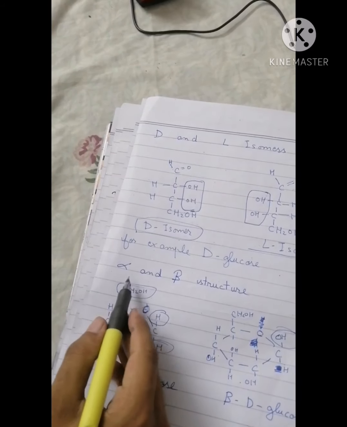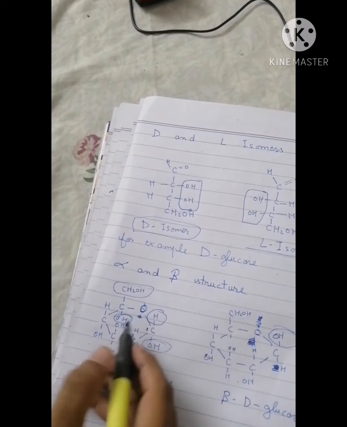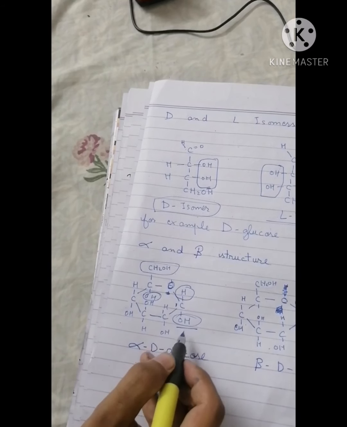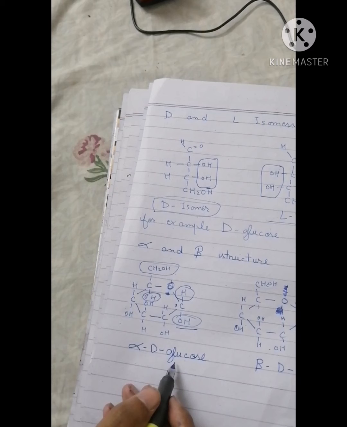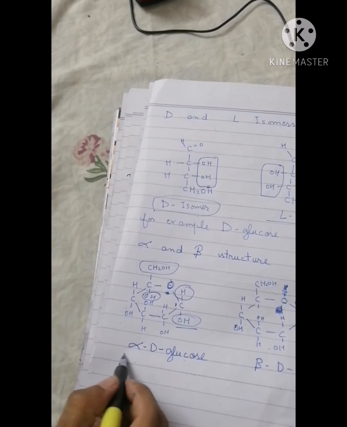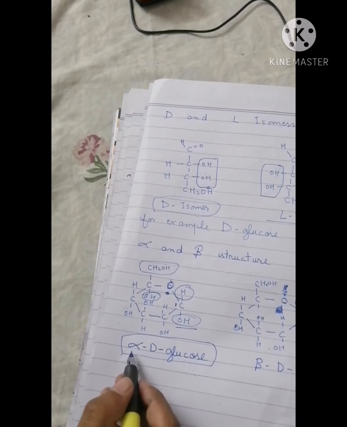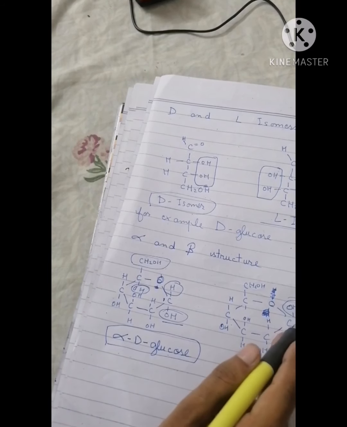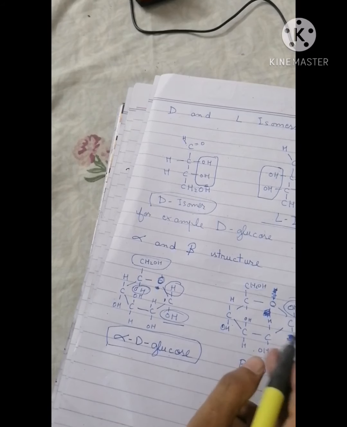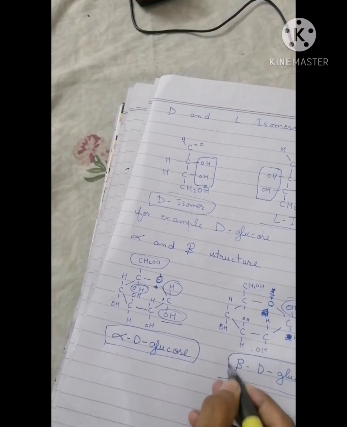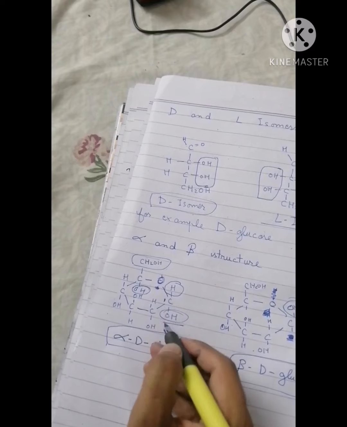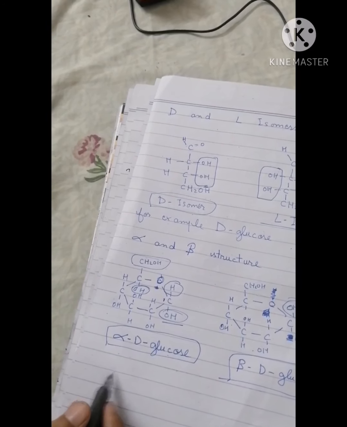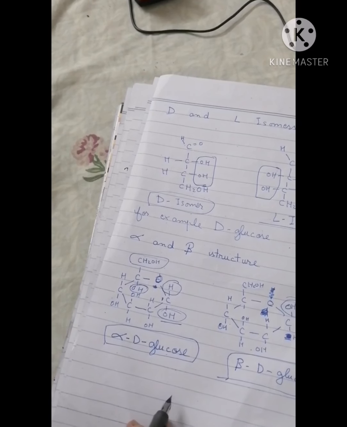Now I will explain to you about alpha and beta structure. If a hydroxyl group is below, then it is known as alpha D glucose, the alpha structure. So this example is of glucose, and we can call it alpha D glucose. And in this example of glucose, the hydroxyl group is above the ring, so it is known as beta D glucose. The only difference is the orientation of the first carbon. So both are stereoisomers, we can say.